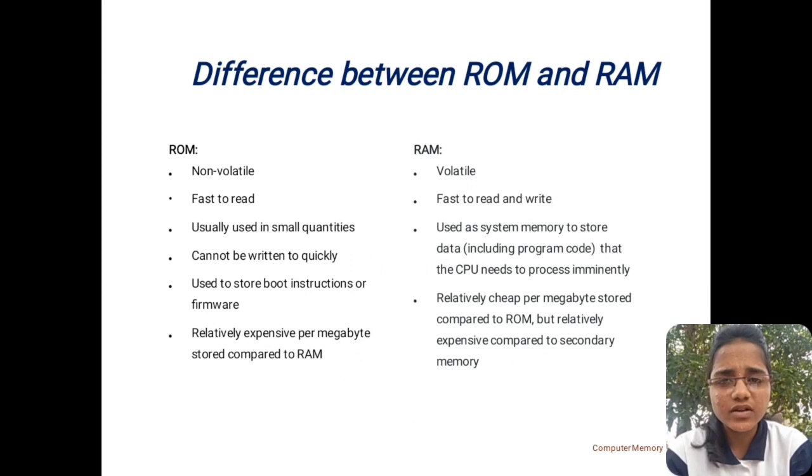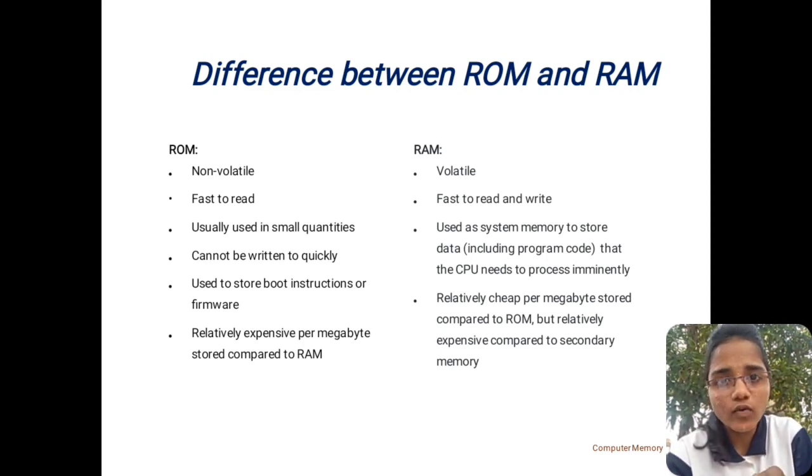So now, difference between RAM and ROM. ROM is generally non-volatile, whereas RAM is volatile. ROM is fast to read only, but RAM is fast to read as well as write. ROM is usually used in small quantities and it cannot be written to quickly, but RAM is used to store data that the CPU needs to process immediately, and ROM is relatively more expensive than RAM.